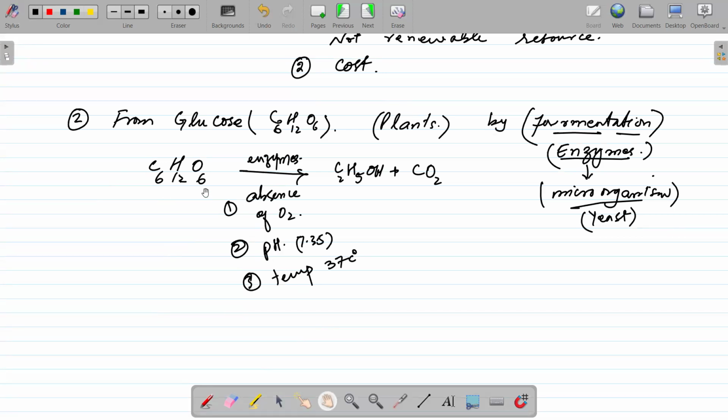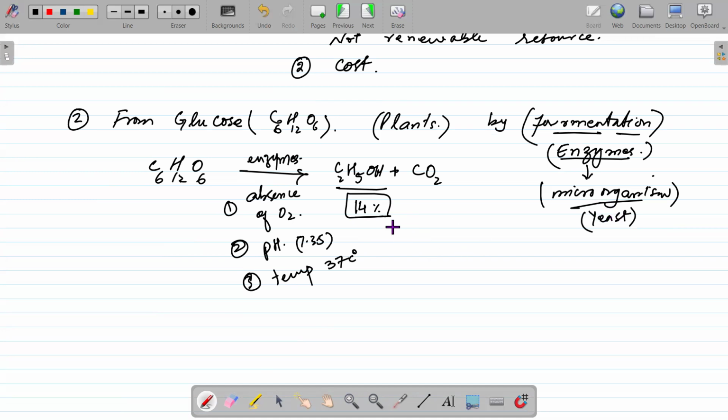So these conditions are also very important. It means that this reaction can take place in controlled conditions. So remember the conditions: absence of oxygen, the specific pH, and the temperature. If these conditions alter, the reaction will stop. And now there is one very important thing. When this reaction takes place, if the percentage of ethanol in the reaction mixture goes beyond 14%, then the enzymes become inactive.